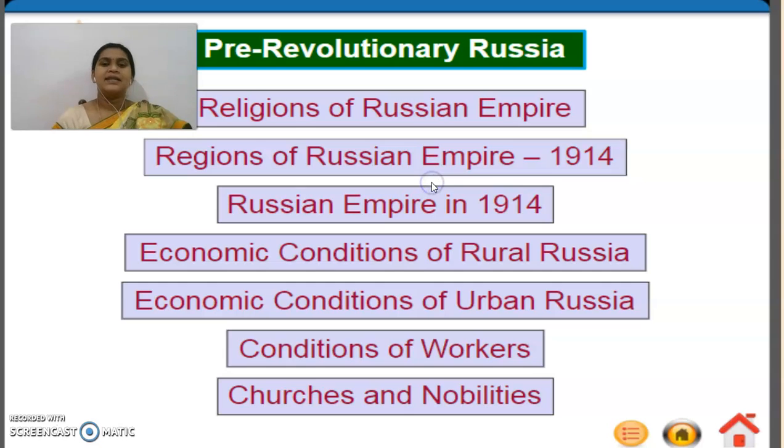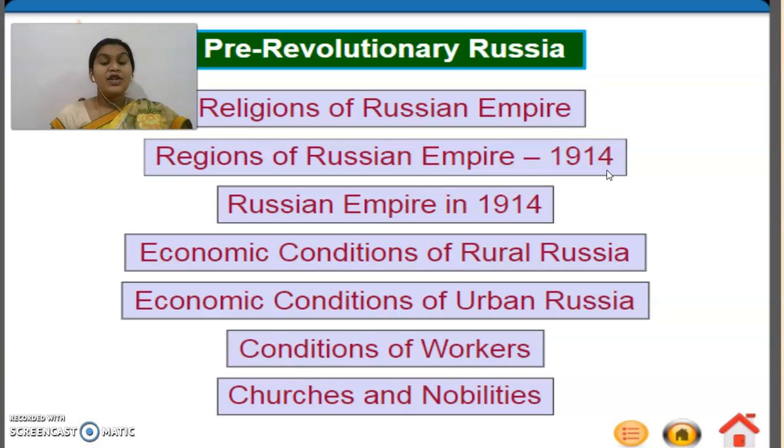Okay, so the first thing we are going to see now is pre-revolutionary Russia. So guys, make a note of these things. What are all the concepts we are going to see here? The revolutions of the Russian Empire, and the regions of the Russian Empire in 1914.